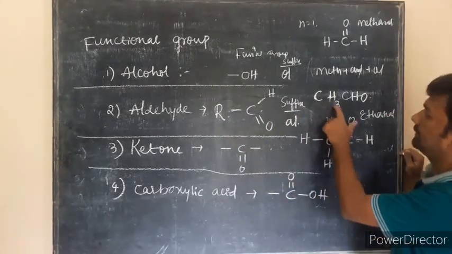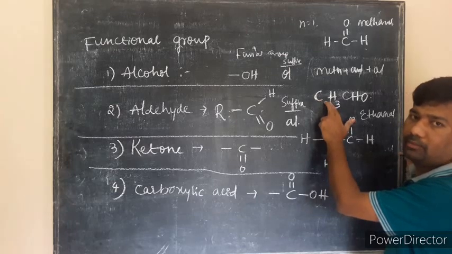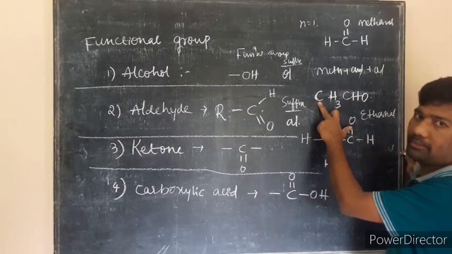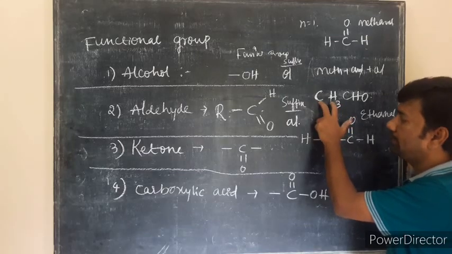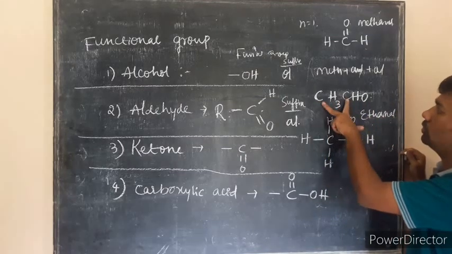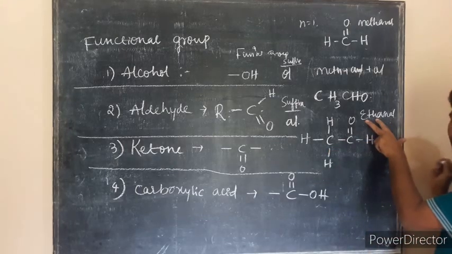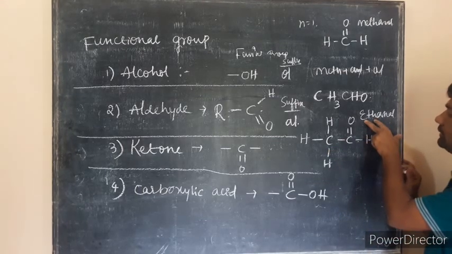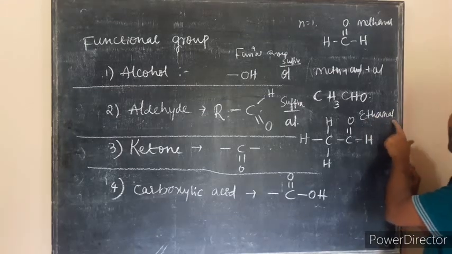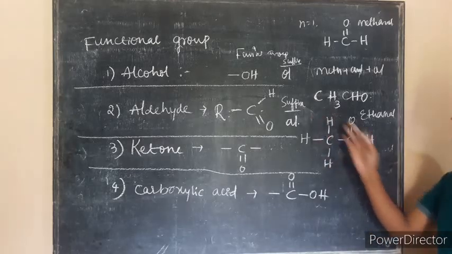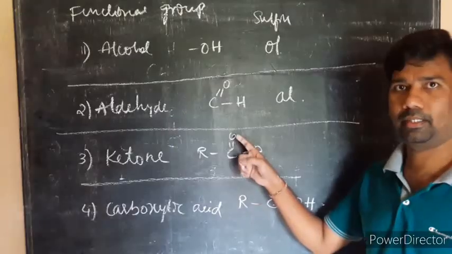Here I have considered CH3, the alkyl group with one carbon atom, which is methyl, together with CHO. So it is a 2 carbon compound, which indicates eth: ethanal, not ethanol. The -ol suffix indicates the alcohol group. The aldehyde group gives ethanal.